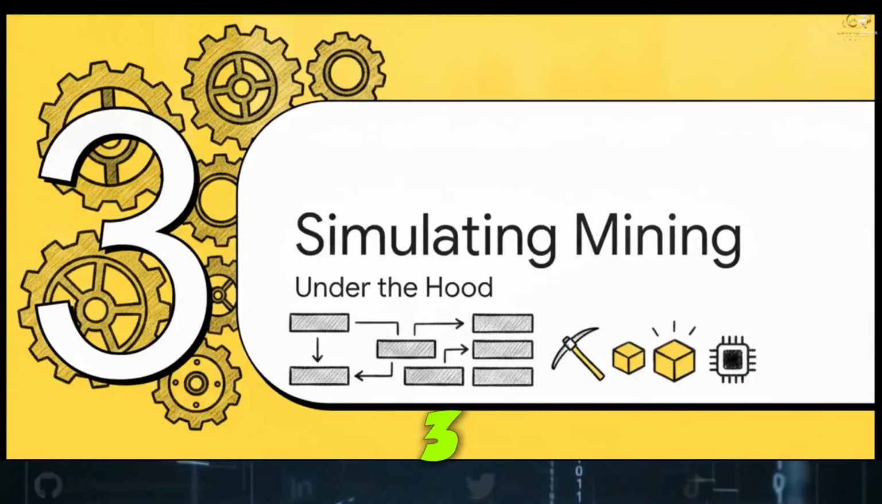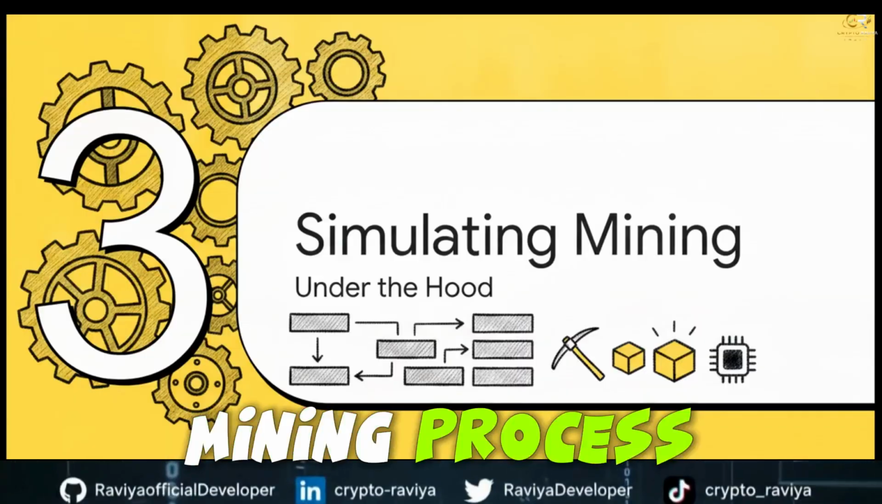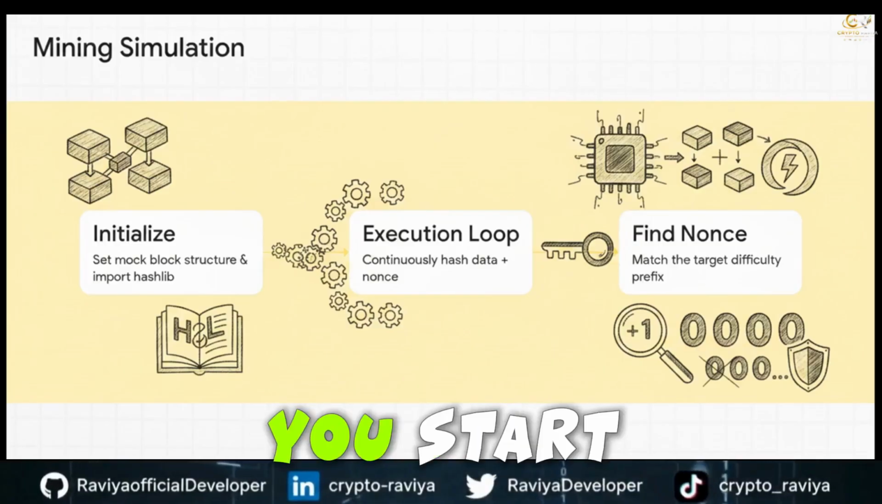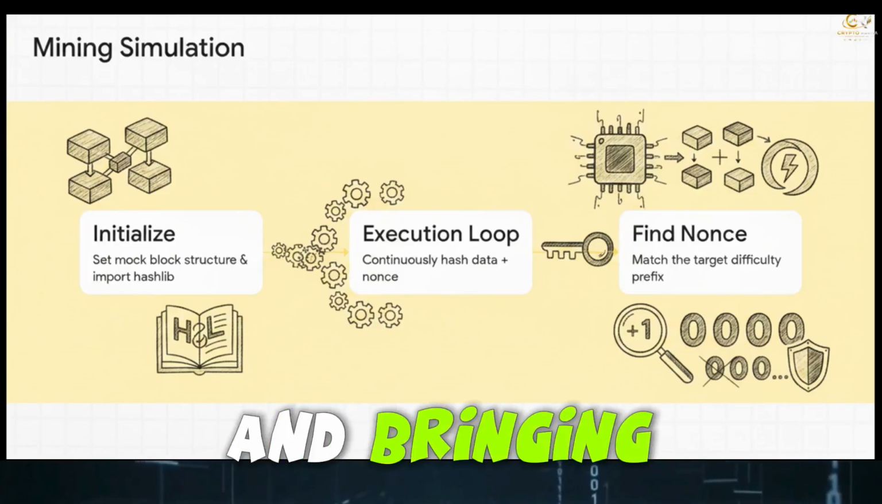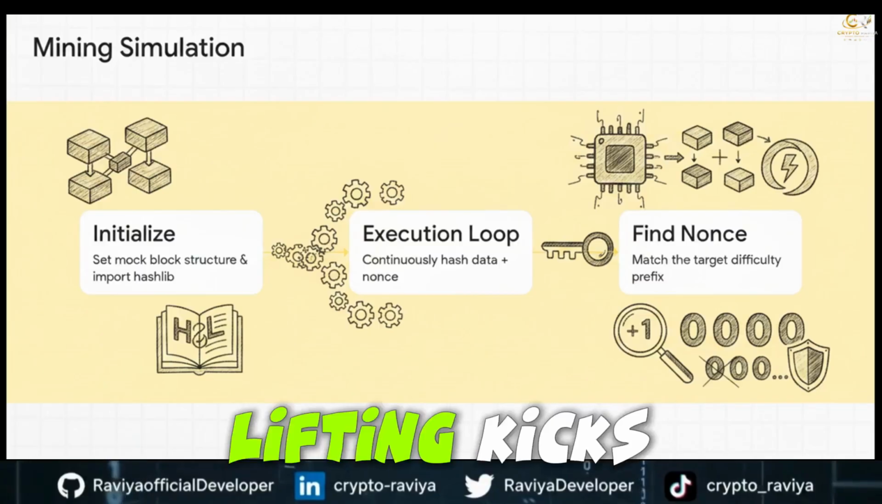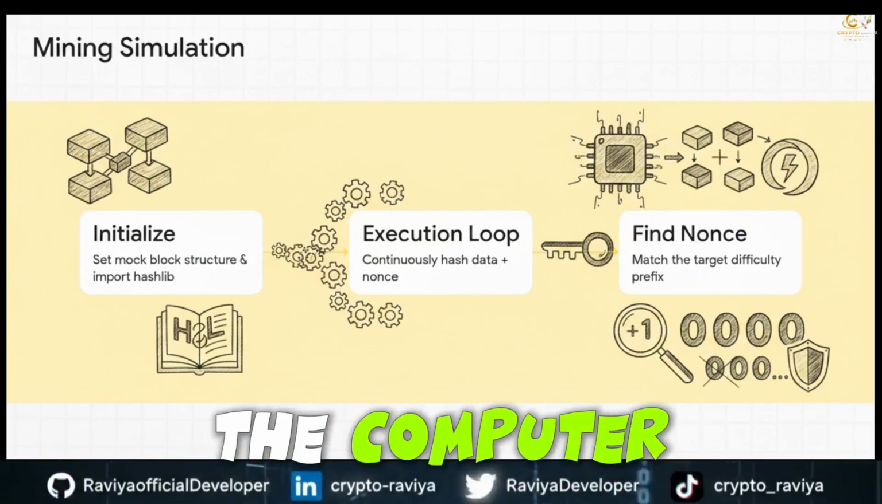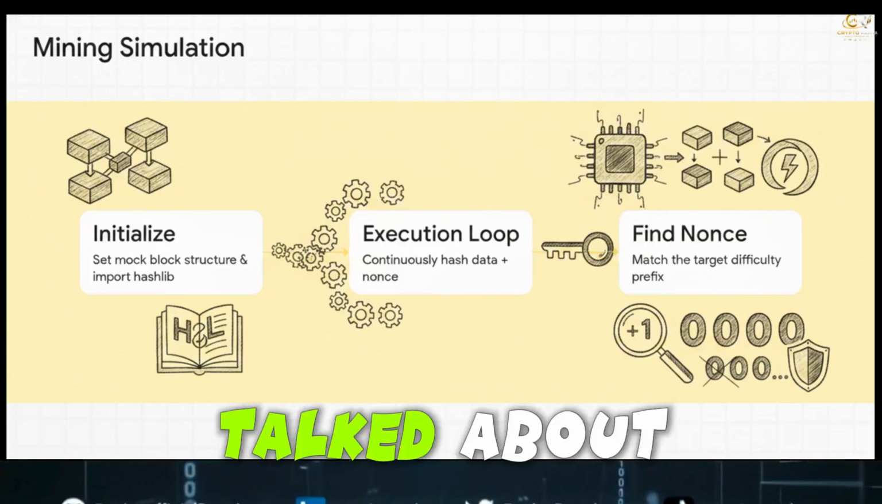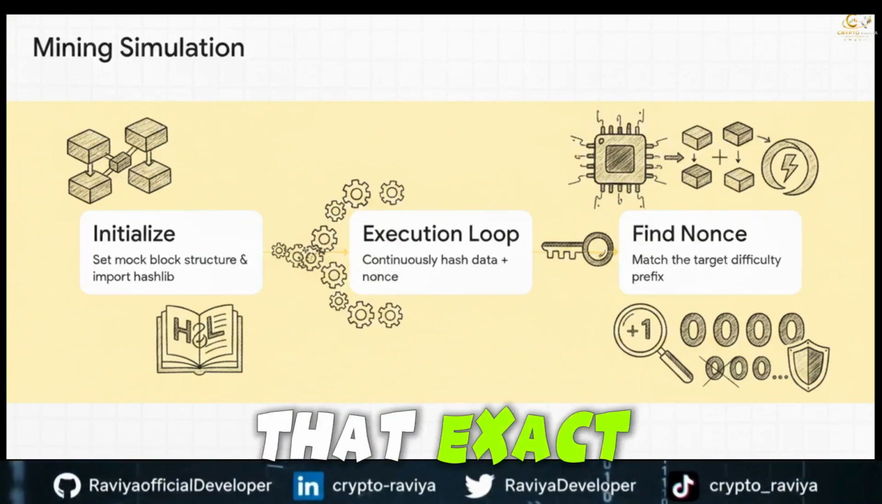Let's look at Section 3, simulating the mining process, under the hood. Let's actually see how this builds out in code. You start by initializing the block structure and bringing in a hash library. Then the real heavy lifting kicks off in the execution loop. The computer is just continuously hashing the block data along with that nonce variable we talked about. The whole goal, finding that exact nonce.